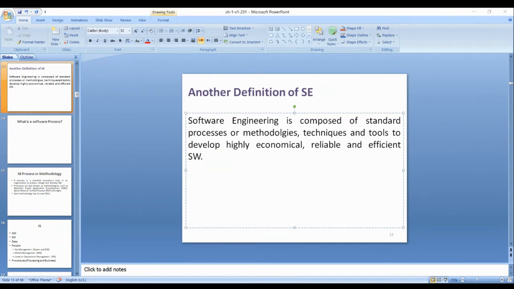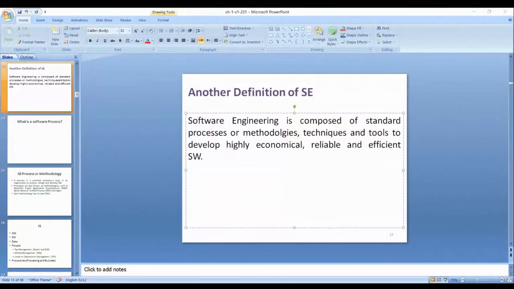How fast or how quickly a software responds to its users is called efficiency.